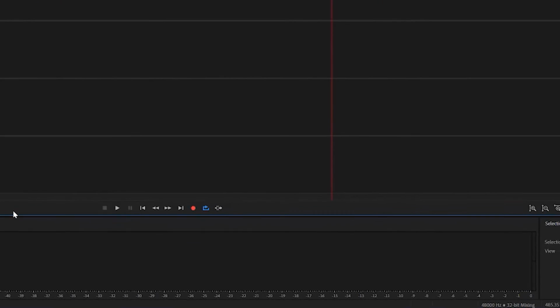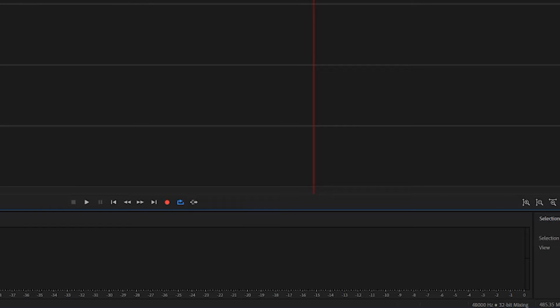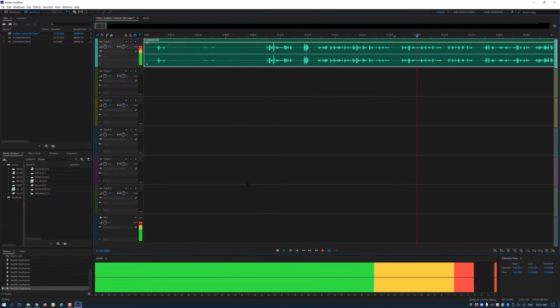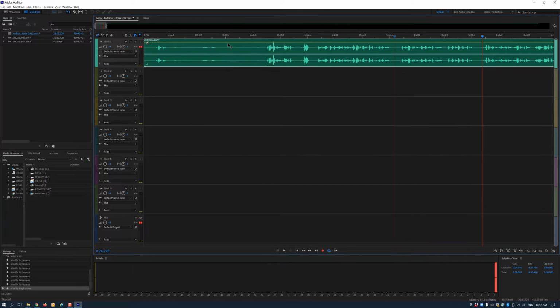As we said before, it's best to keep your levels between -12 and -6 dB. To adjust your levels, simply grab the yellow line that sits in the middle of your audio clip and move it up or down. If your levels are showing mostly red, it means that your audio is peaking and you need to bring the audio levels down.